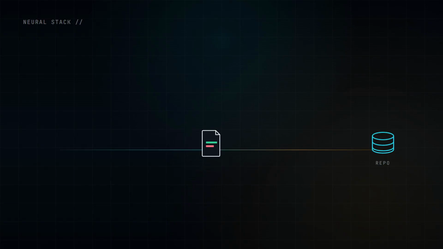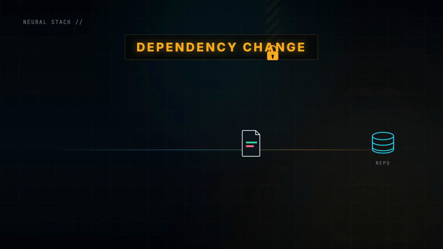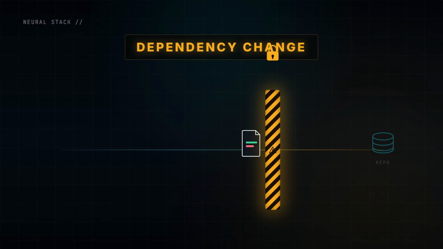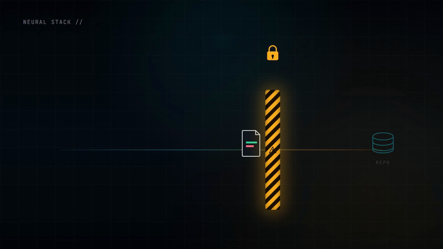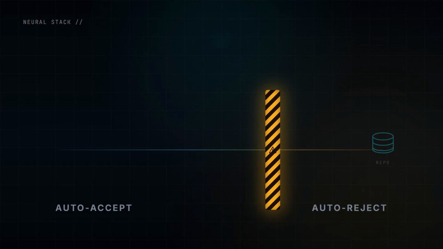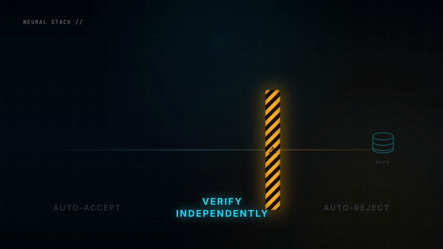But the stakes change when an assistant suggests modifying dependencies. A dependency change isn't simply another generated line that should be accepted because it looks plausible. AI can suggest dependency changes, but every dependency it suggests must be verified independently. That word independently is the hinge. The assistant's own explanation doesn't count as verification of its recommendation. A confident description doesn't somehow create a separate check. The developer or the team has to validate the suggestion through a process that exists outside the generation itself.